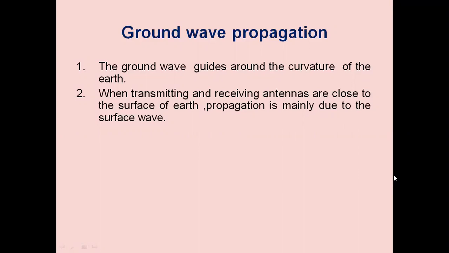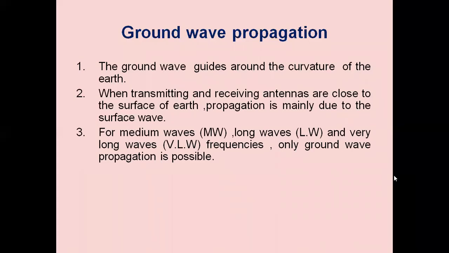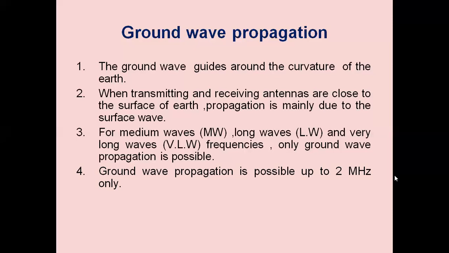The ground wave propagation along the surface of the earth induces charge in the earth which travels with the wave and hence constitutes a current. For medium waves, long waves, and very long wave frequencies, ground wave propagation is particularly used.